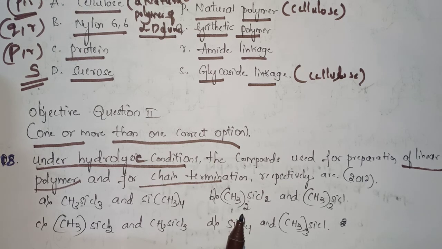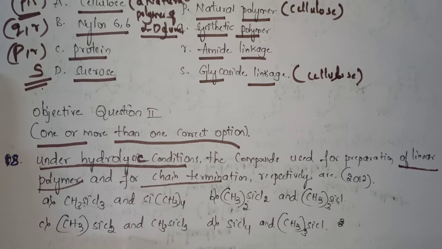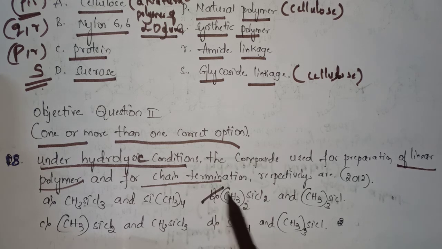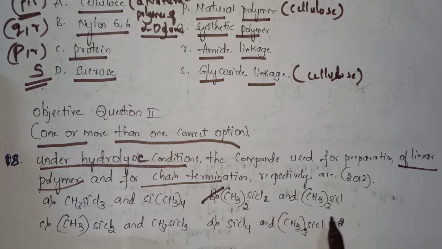So we have to choose the correct answer for this. Here the correct option is option B, that is (CH3)2SiCl2 and (CH3)3SiCl.